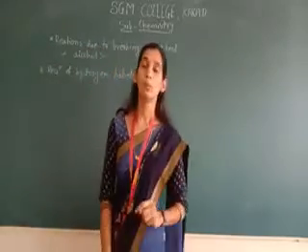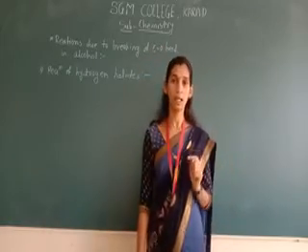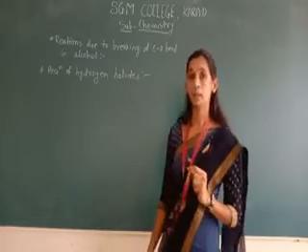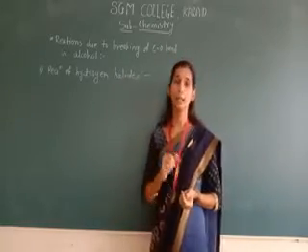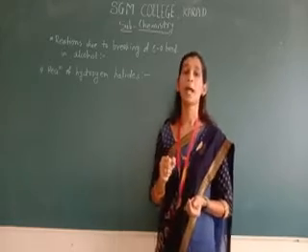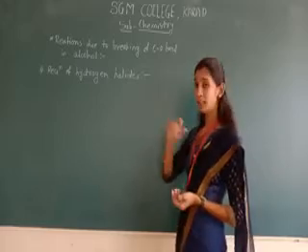We know there are different types of hydrogen halides, which we studied in chapter number 10. Now with the hydrogen halide, what happens in the case of primary, secondary, and tertiary alcohols? They all react.